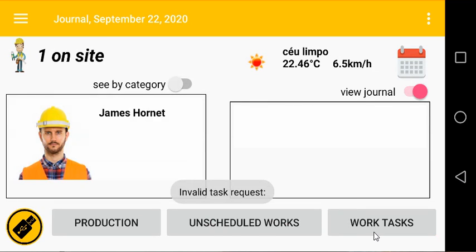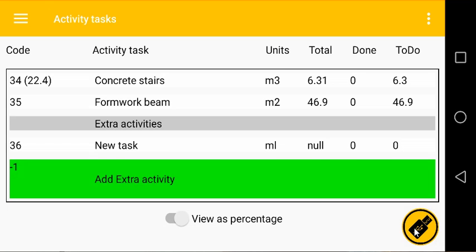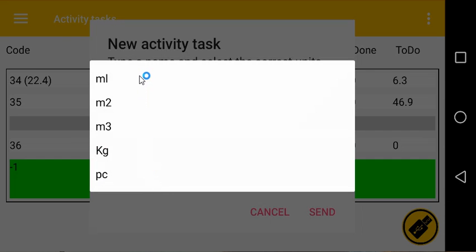You can also add an amendment to the work tasks by adding here an extra activity. Give it a small description name and the units that are going to be worked.